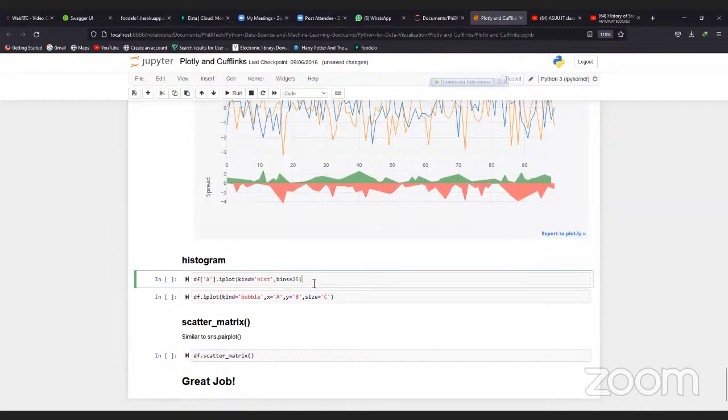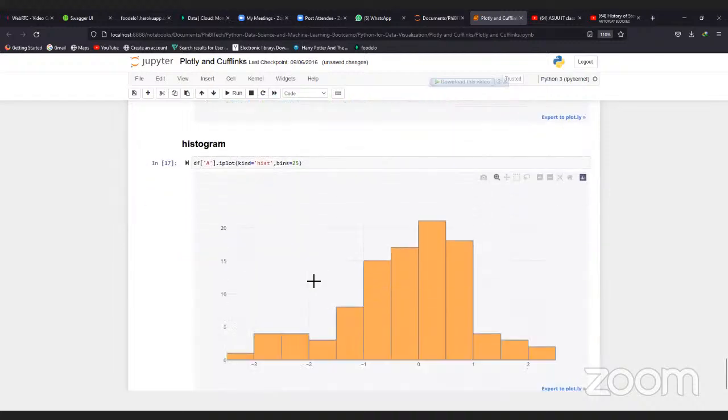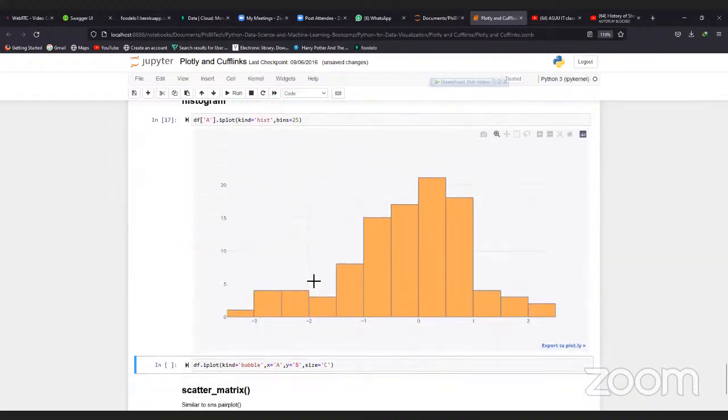Then we have histogram. The reason I'm a bit fast is because we've done all this in our Seaborn, so there's no need to explain the plot system. I'm just showing you that Plotly helps us to do it in a more interactive way. Are we getting it? In a more interactive way. So that's the only thing.